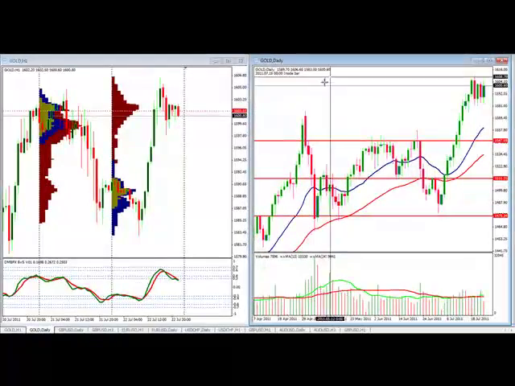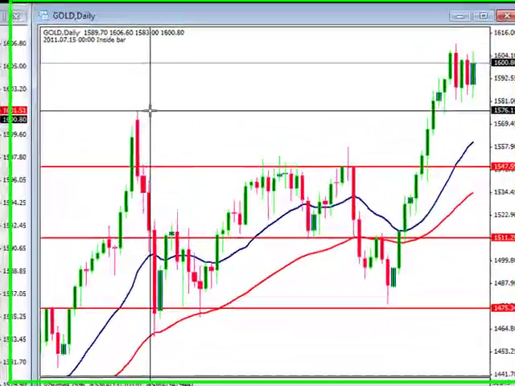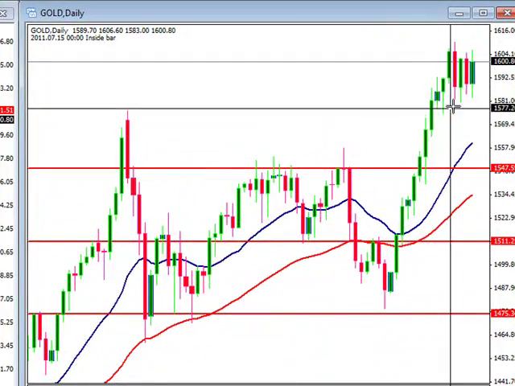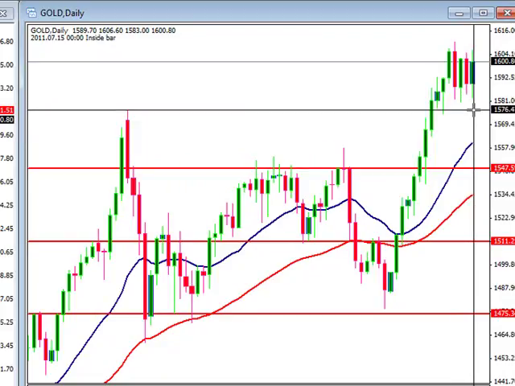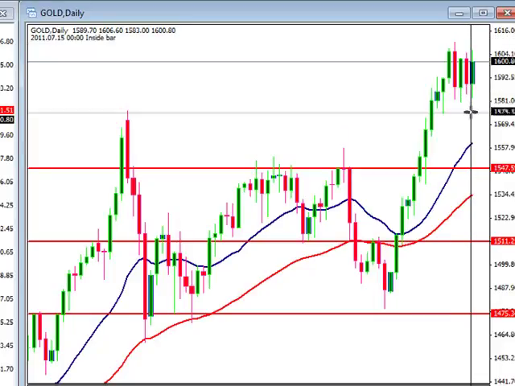But we can see that the wicks from before are acting as support. So you can see we came down and tested it. So we're keeping this price level as our volume support. And we can see that if we come over to our market profile, which we'll look at in a second, we're now in this tight little range for the week here.